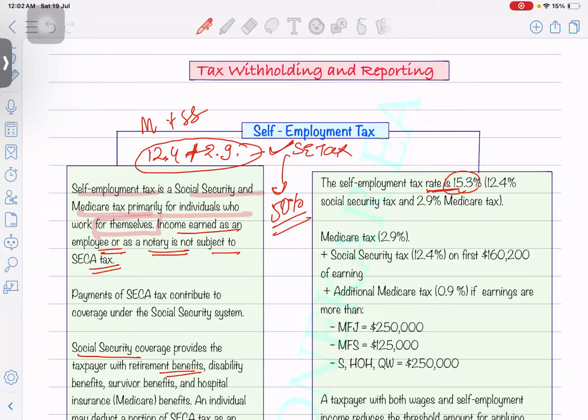So the same percentage, 15.3%, should be applied as SE taxes, right? And the 50% portion, the employee's portion, is allowed as an adjustment on your tax return. Those who are going to file a Schedule C on the 1040, this 50% is allowed on the 1040 return. Obviously, if you're a sole proprietor, you might be filing your 1040 return.